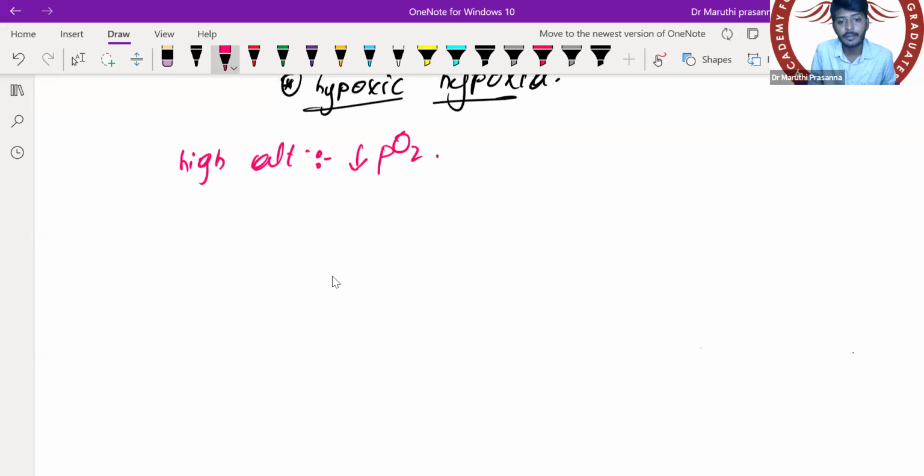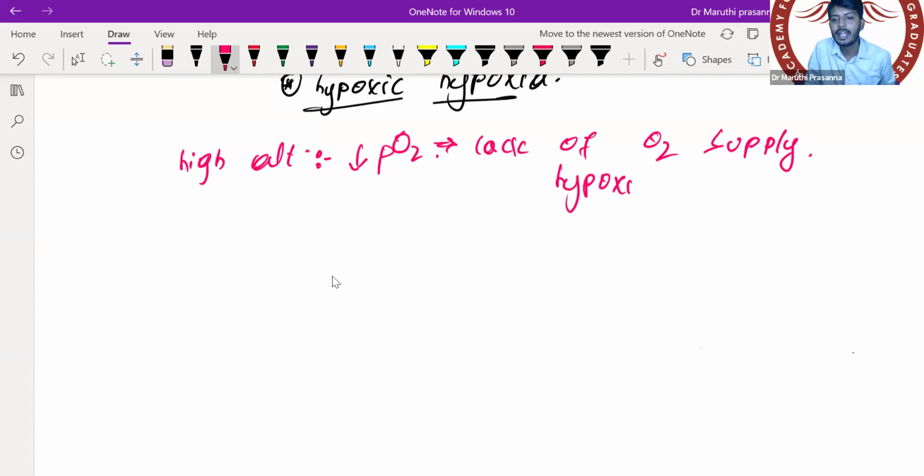Because of that, there is a lack of O2 supply, which leads to hypoxia. Here the respiratory system, lungs are fine, hemoglobin is fine, and tissues are fine. Everything is normal. The only thing is that partial pressure of oxygen is reduced.